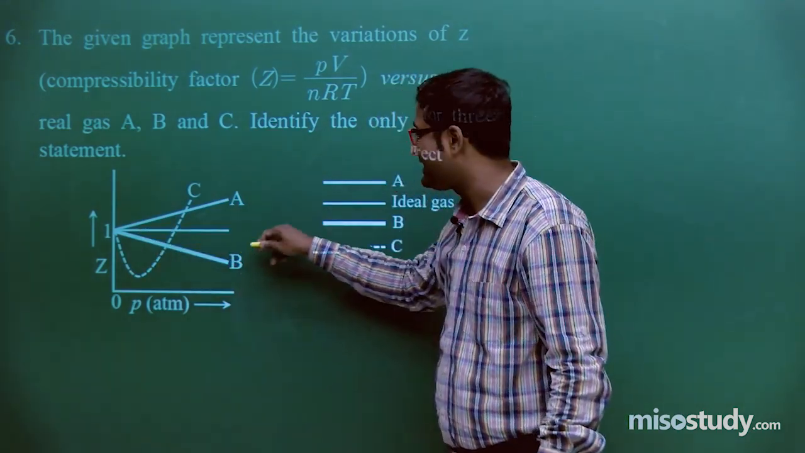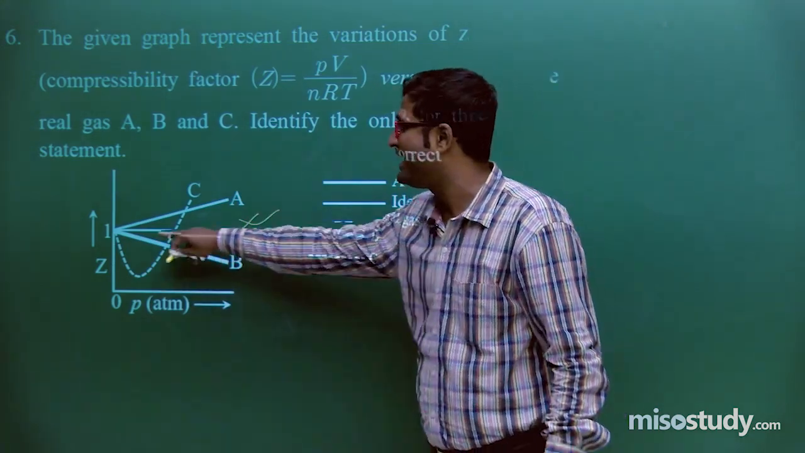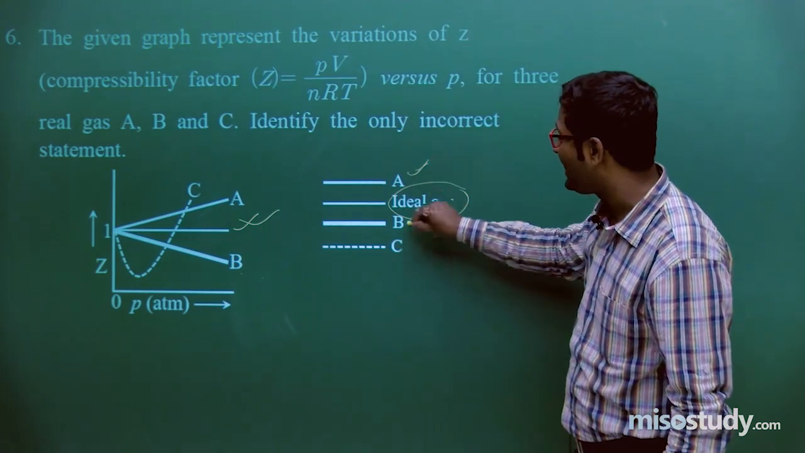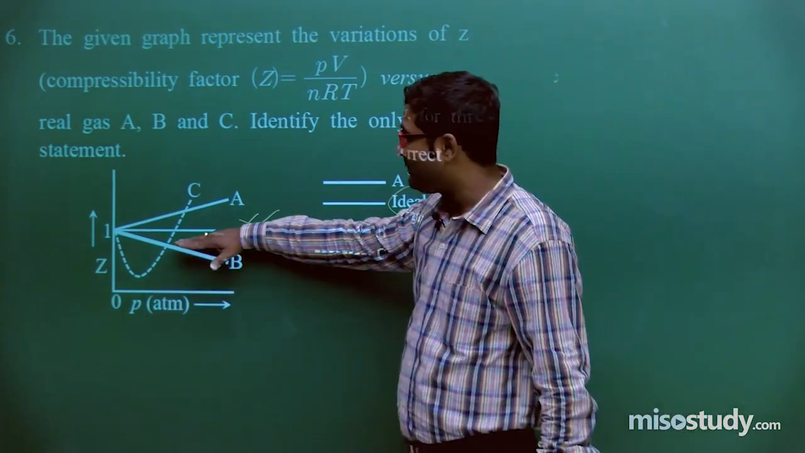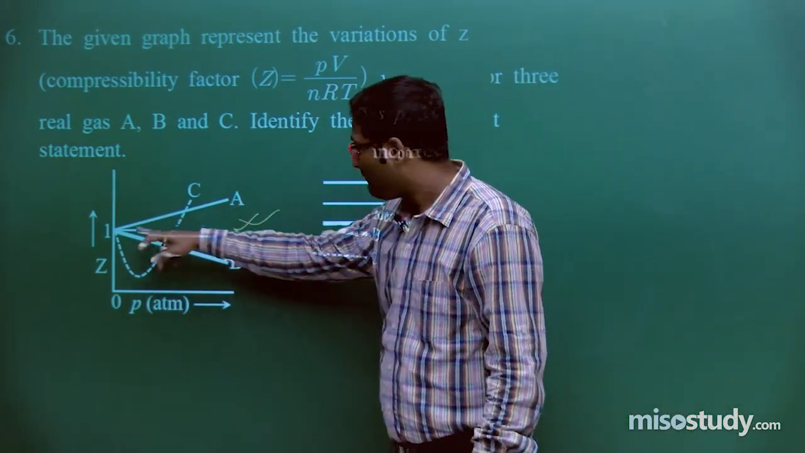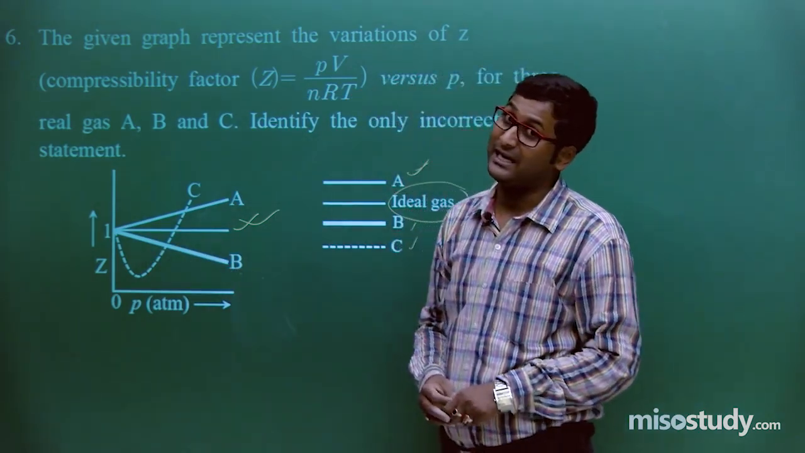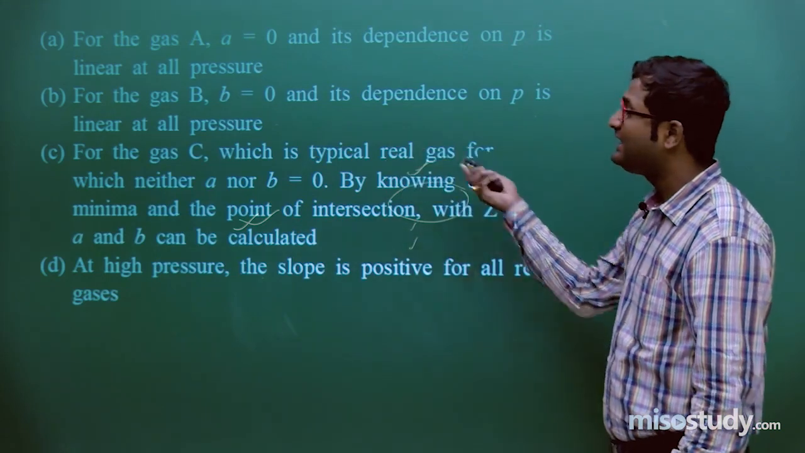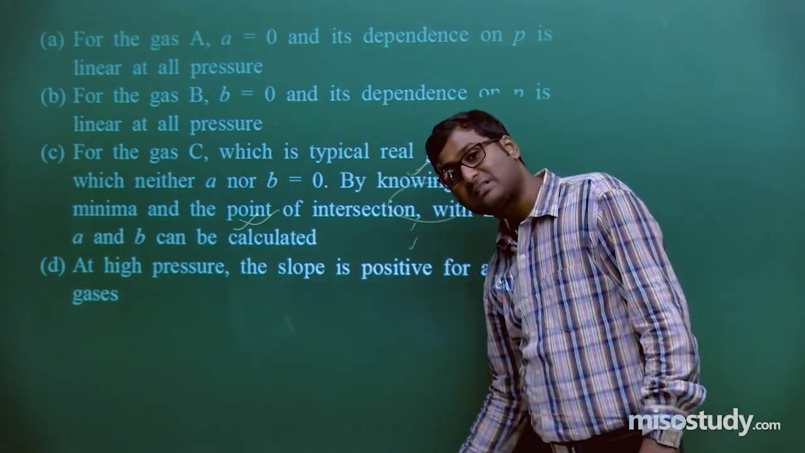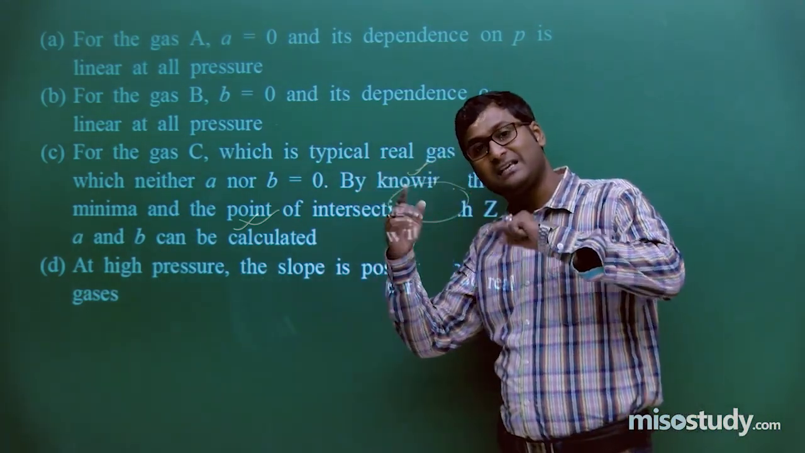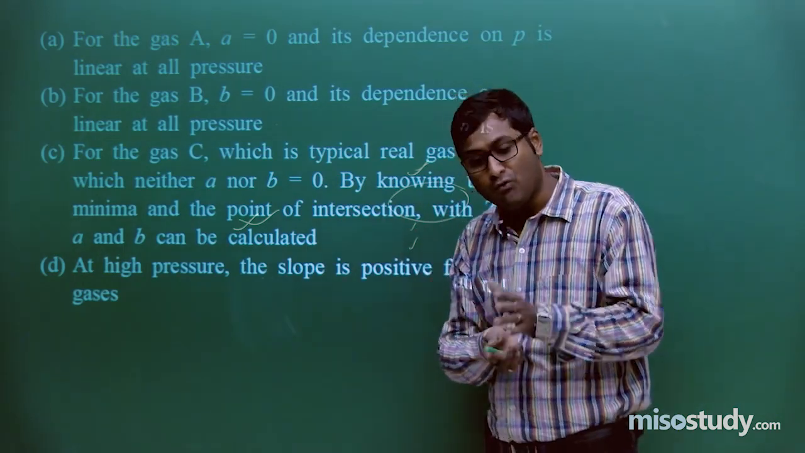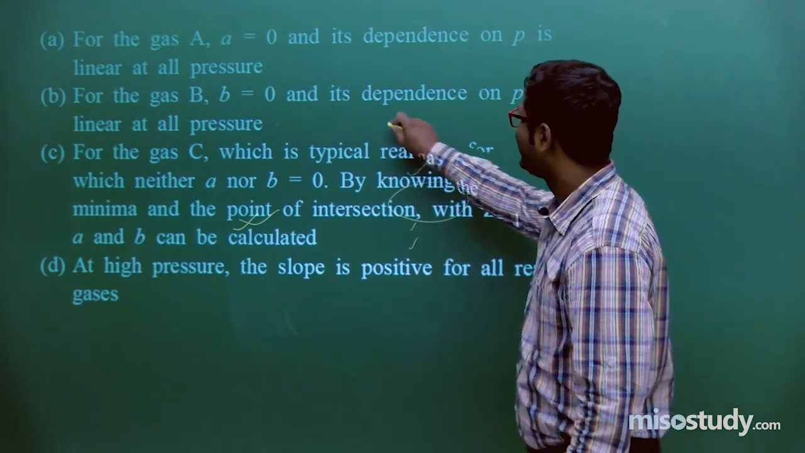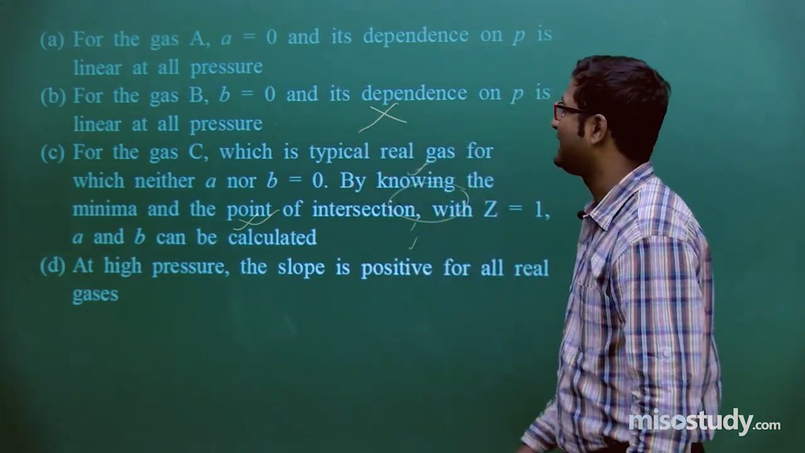If this line is treated as the baseline, and this baseline is the ideal gas, and these all are real gases, here there is a positive slope, but here a negative slope. But the question says it is linear at all pressure. Not possible. If pressure increases, the slope will move from negative to positive. So we think this option is not correct.